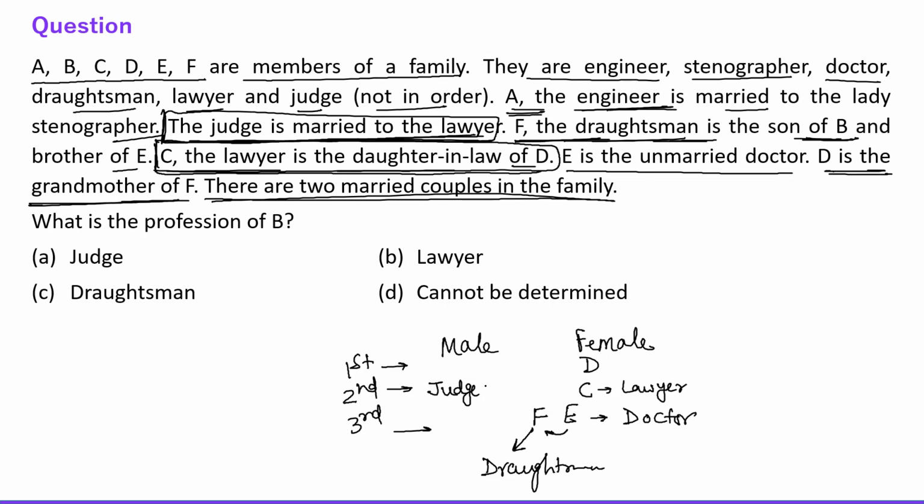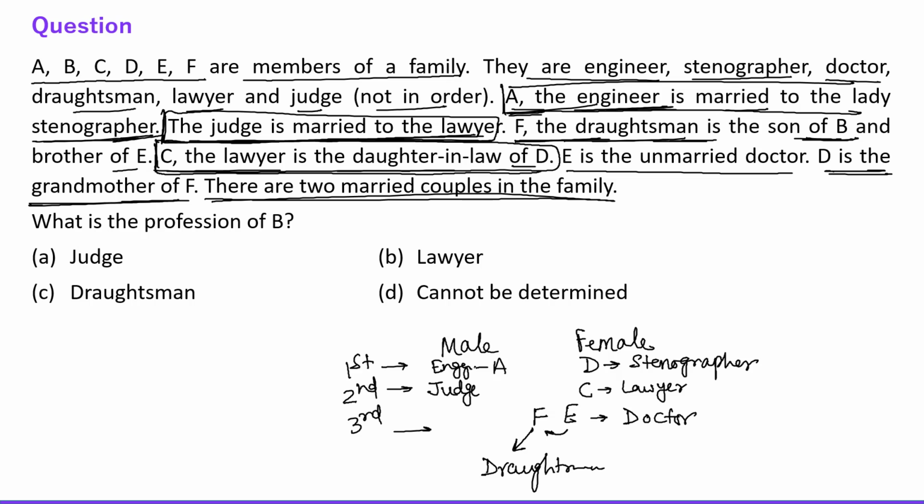Okay. And then obviously now A, the engineer, first statement, A, the engineer, is married to the lady stenographer, right? So obviously only one lady is left whose profession we don't know. So obviously D is stenographer, right?